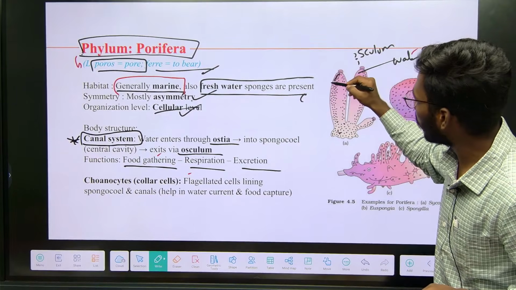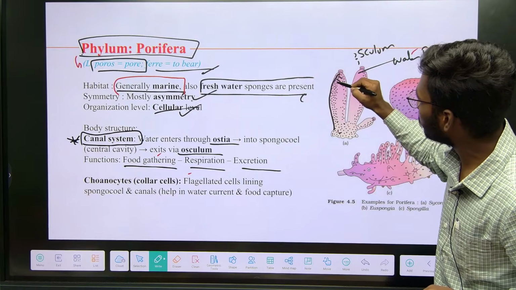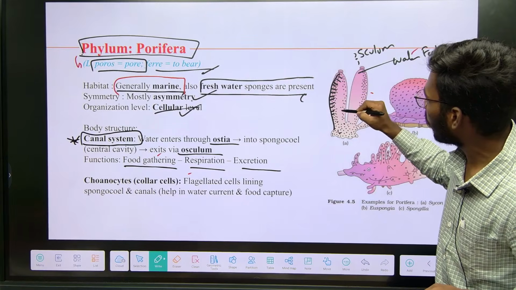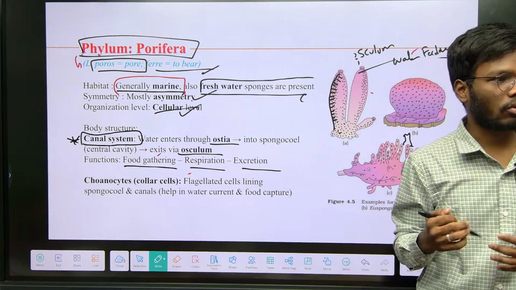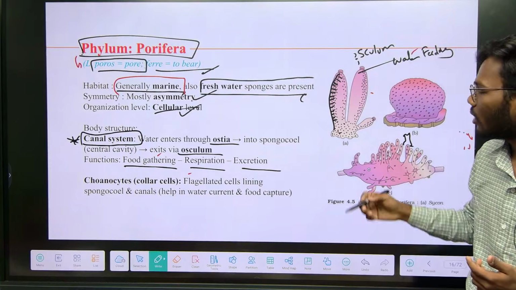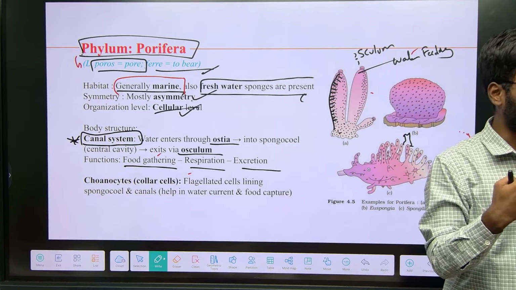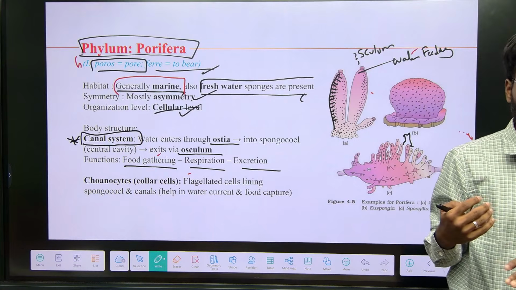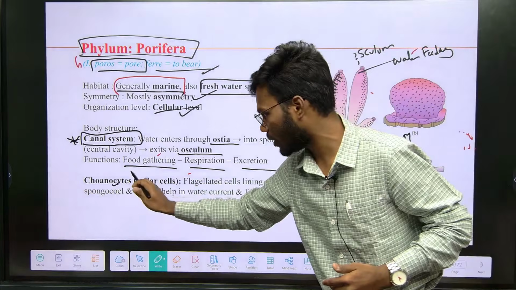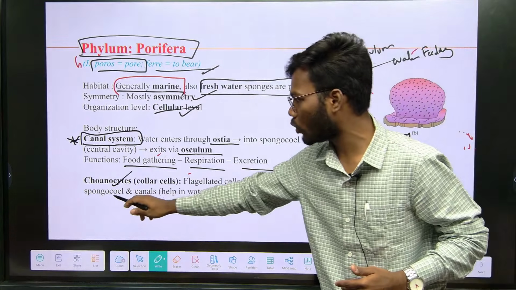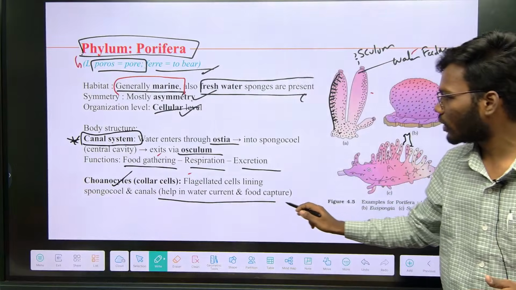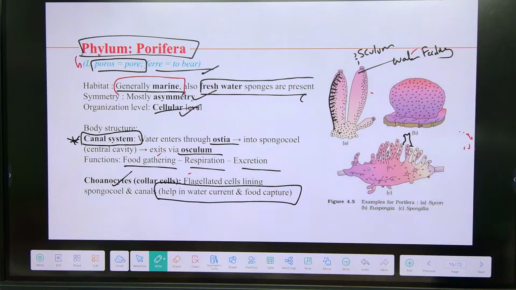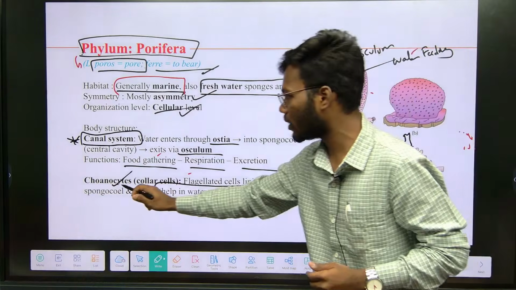in the body of the sponge there are some cells. These cells are called choanocytes, also called collar cells. They help in water entry and water currents. They help the water to enter into the body. For that purpose these choanocytes are present. These flagellated cells lining the spongocoel canals help in water current and food capture. They capture the food and allow the water inside the body. For that purpose only choanocytes are present.